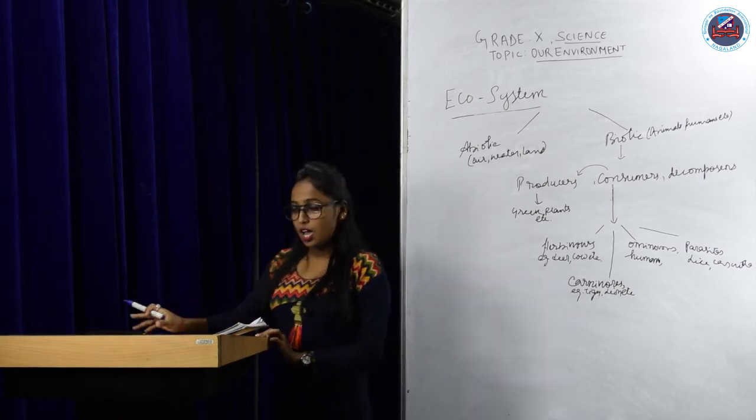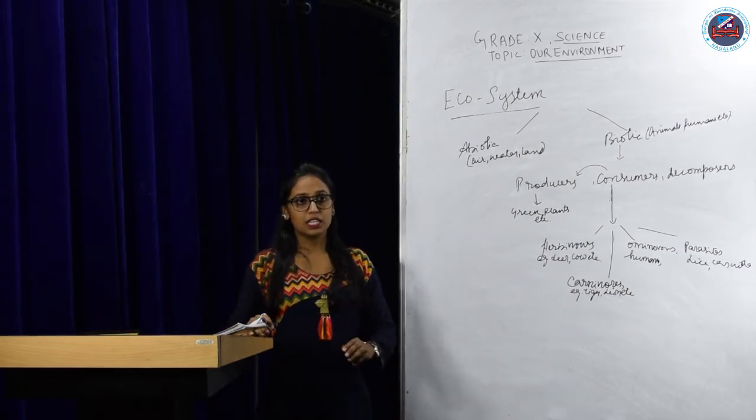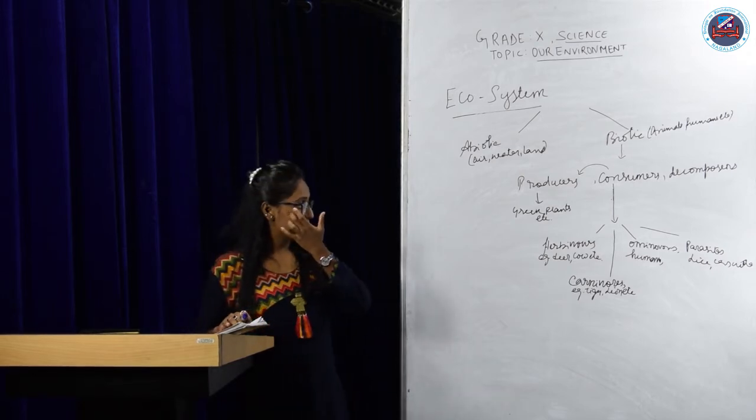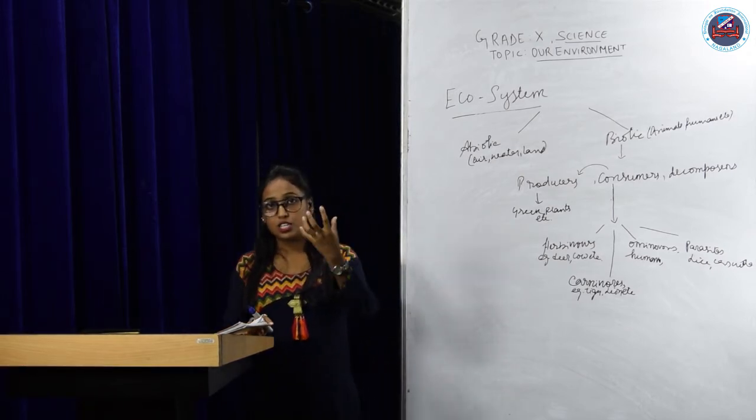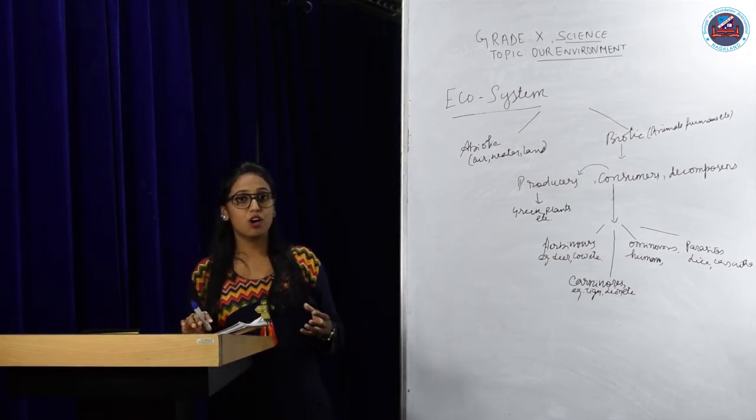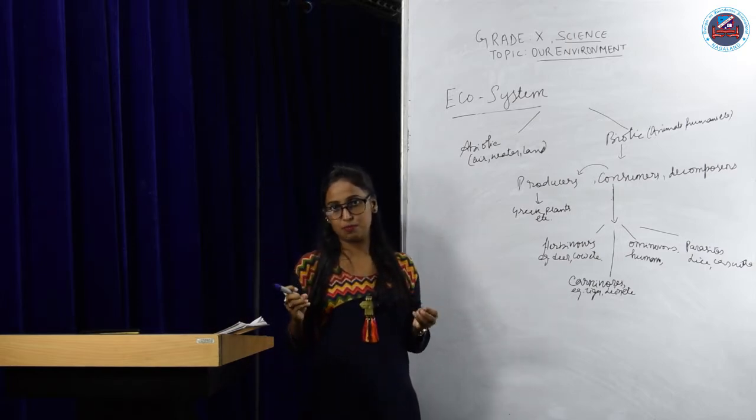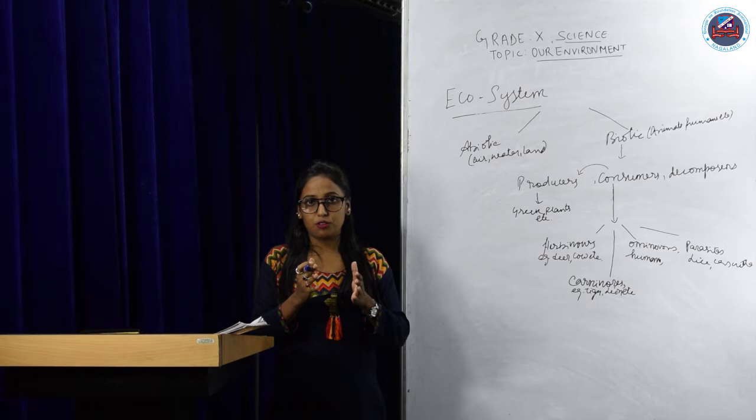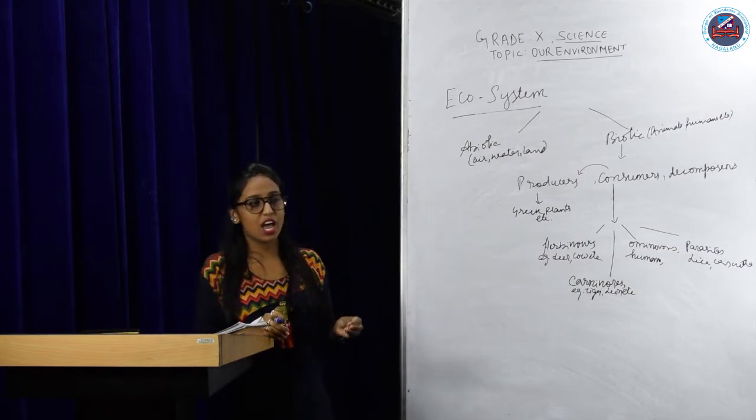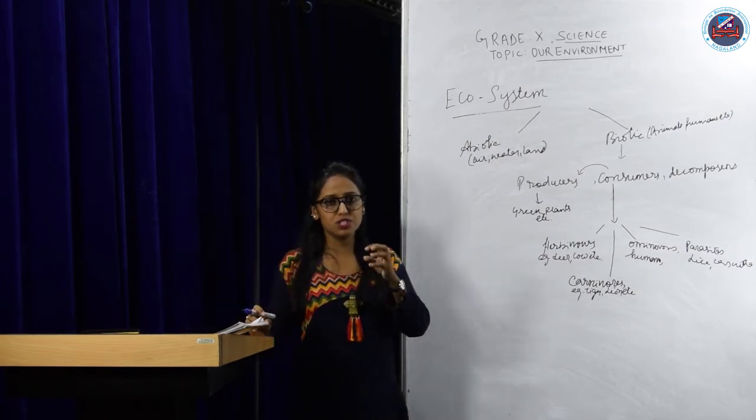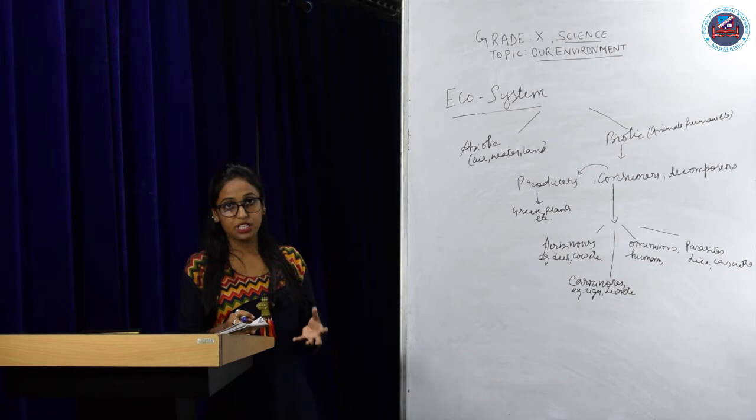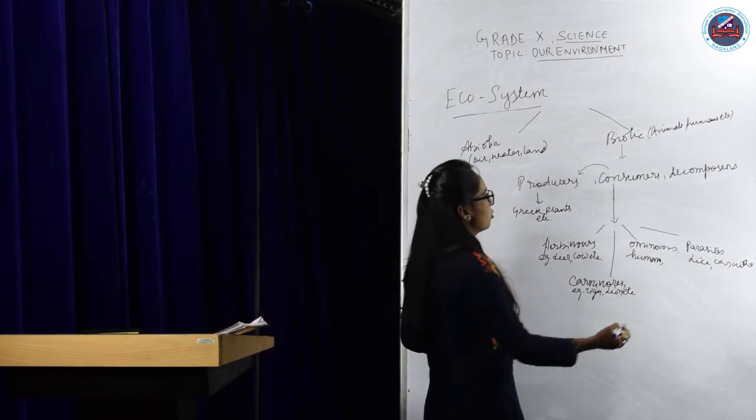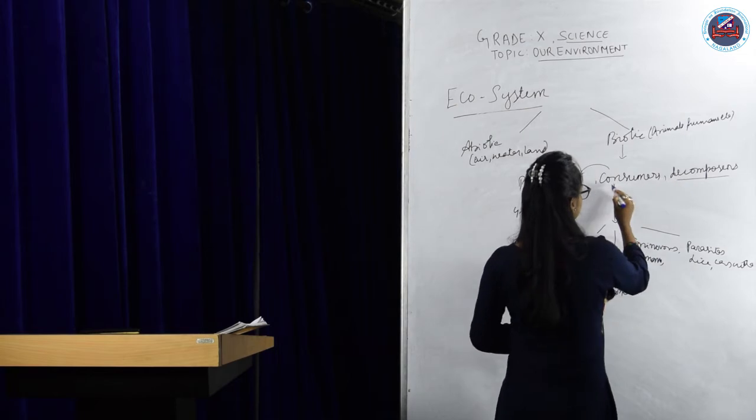Now, have you ever thought what happens to the dead and decaying bodies, or the decaying waste? The dead and decaying bodies of organisms are complex organic substances, so they are broken down. They are acted upon by some bacteria and fungi, and broken down into simple inorganic substances. And who are those? They are the decomposers.